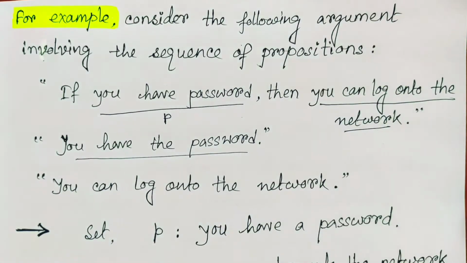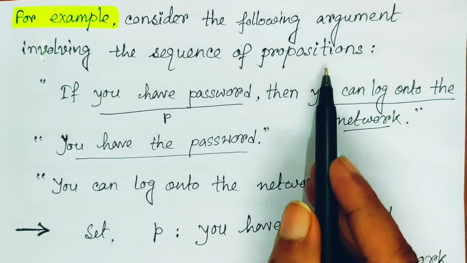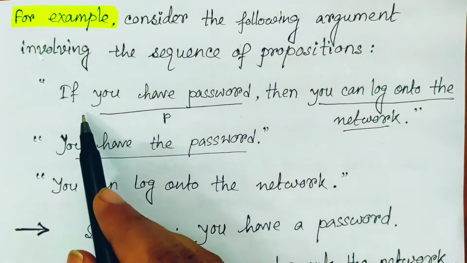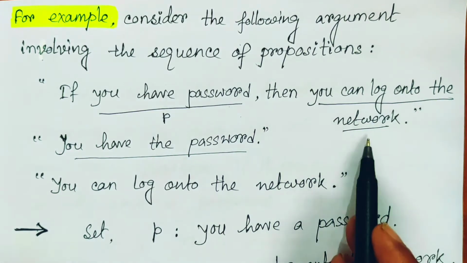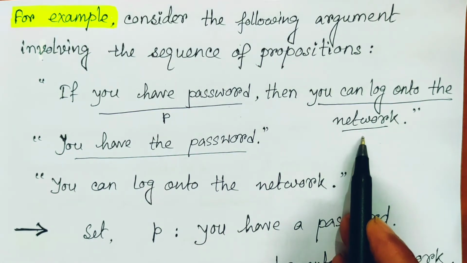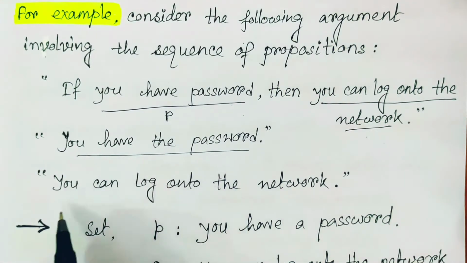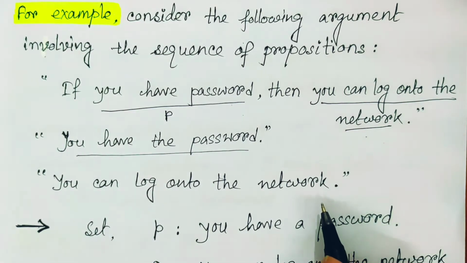So here one example: consider the following argument involving a sequence of propositions. First of all, I am giving you the different sentences. Each sentence is a premise, remember, and on that basis we are going to verify whether our conclusion is true or false. So if you have the password, then you can log on to the network. This is your first premise. The second one is you have the password, and the third one is you can log on to the network. So these are the three statements.